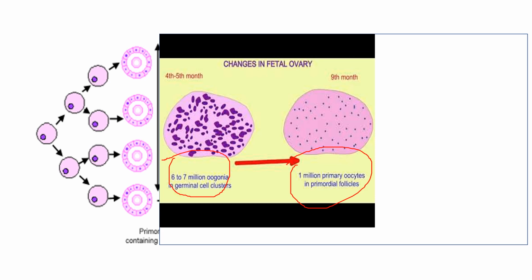That's why the active number of ova is around 1 million. Out of this 1 million, those who are normal enter into the first meiotic division at this time, and come to an arrest at prophase 1.